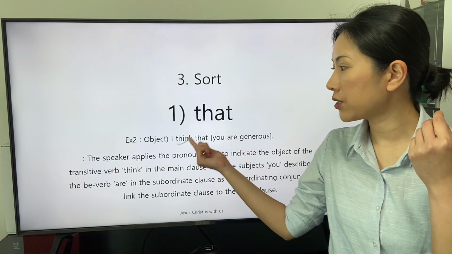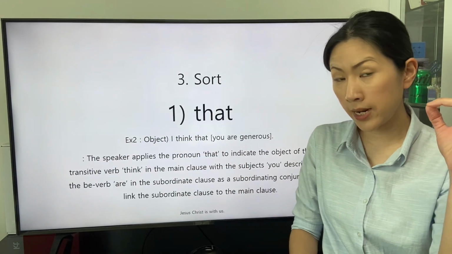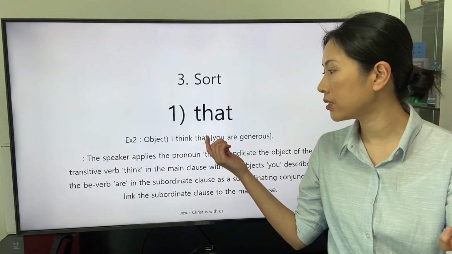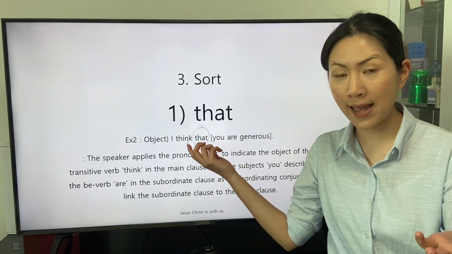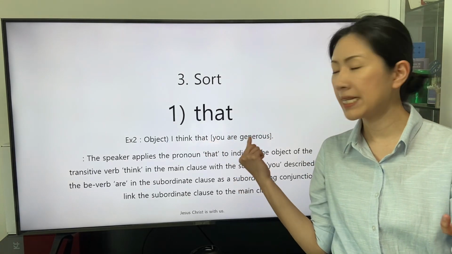The object of the transitive verb think in the main clause is the subordinating conjunction that as a pronoun, and the subordinating conjunction that as a pronoun indicates the entire subordinate clause. You're generous.